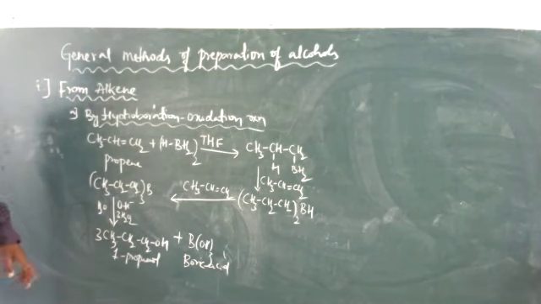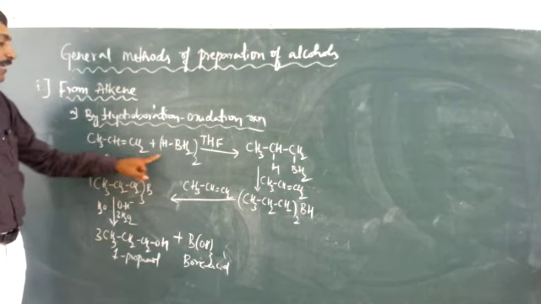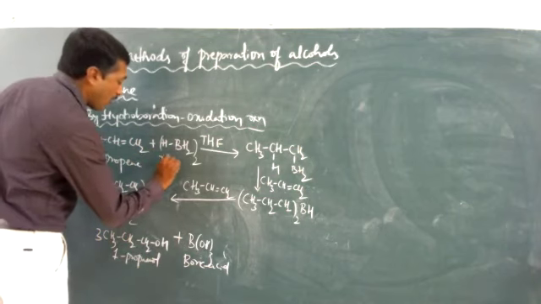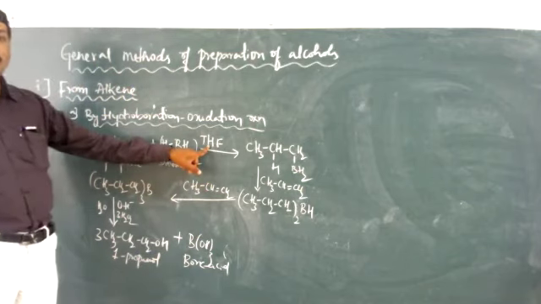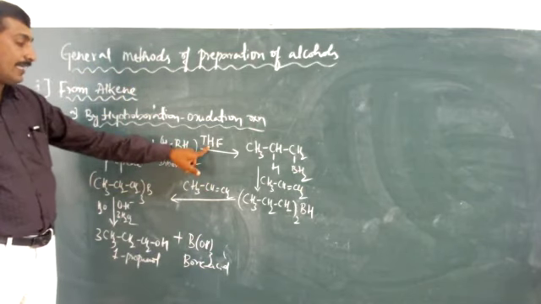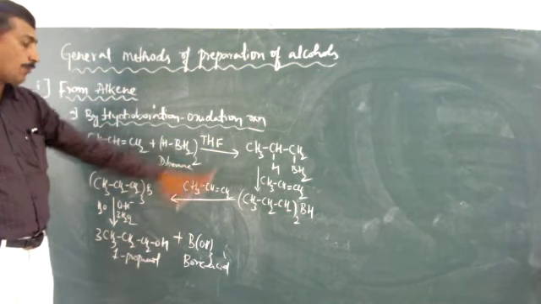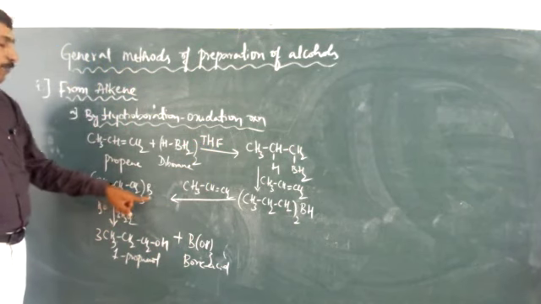What is the hydroboration reaction? When a higher alcohol is obtained from an alkene, it reacts with diborane. What is this compound name? Diborane. In the presence of a suitable catalyst, that is tetrahydrofuran, we are going to obtain trialkyl boron.